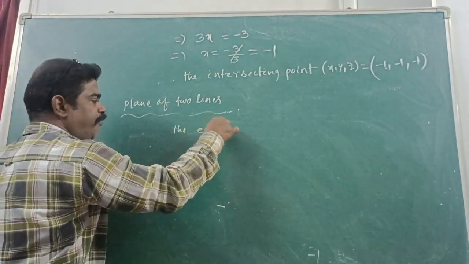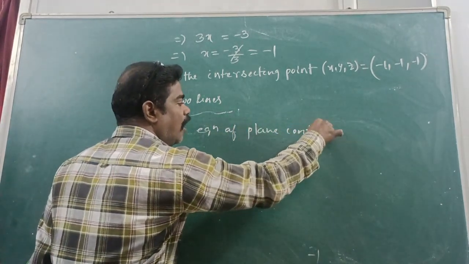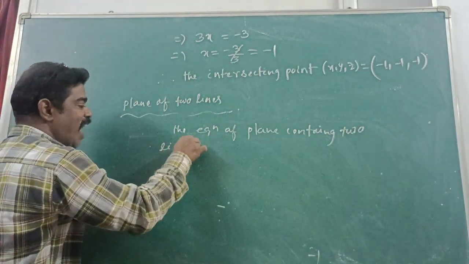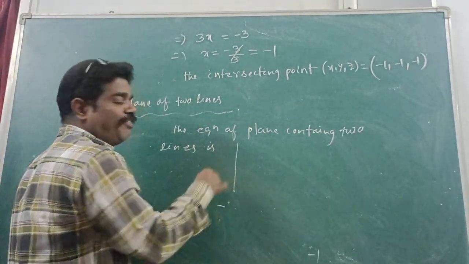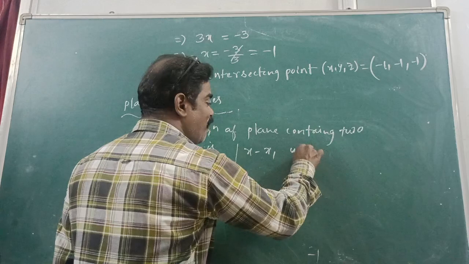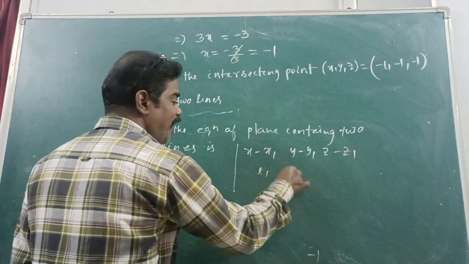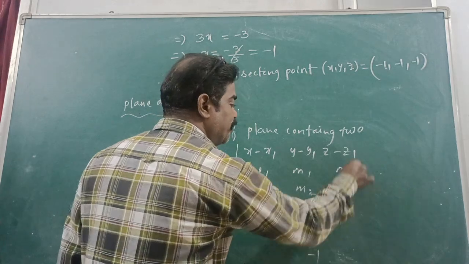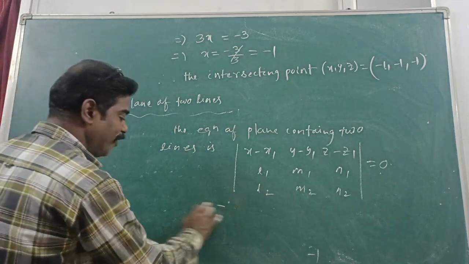The equation of the plane containing two lines, when two lines are given to us, is the determinant of x minus x1, y minus y1, z minus z1, L1, M1, N1, L2, M2, N2 is equal to 0. Right or not? Fine.